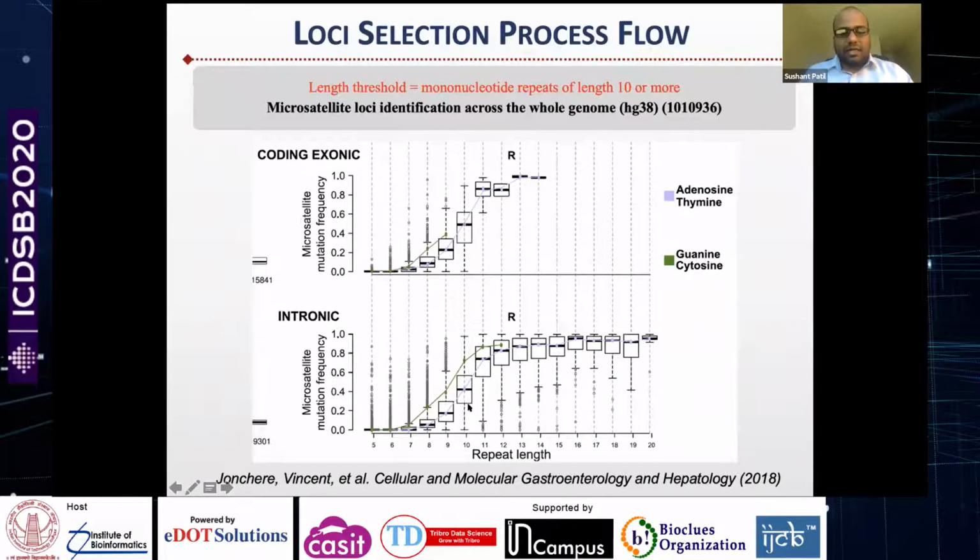As you can see, after about length 10 or so, the mutation frequency saturates. So that's why we have decided to work with loci of at least 10 nucleotides or longer. That leaves us with around these many loci.